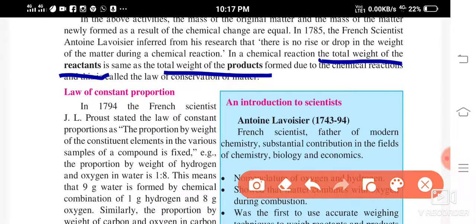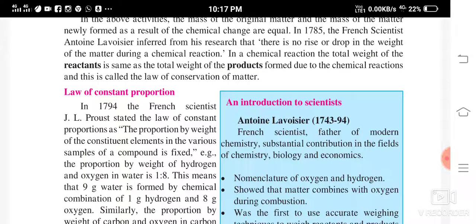Reactants are the substances which are going to combine with each other, and a product is a newly formed substance, right? So the weight of the reactants and the weight of the products is going to be same, and this is called the law of conservation of matter.